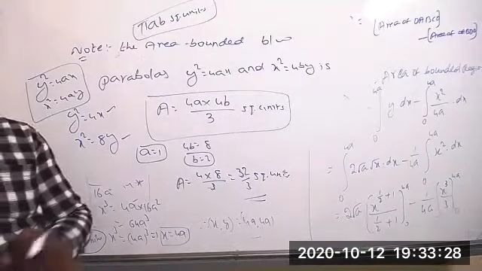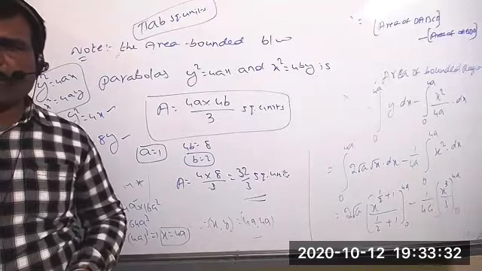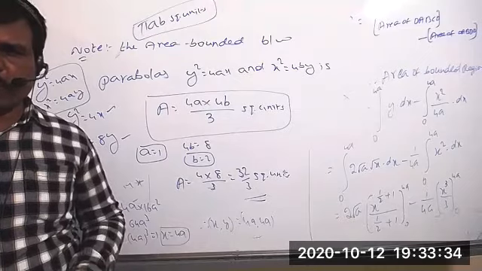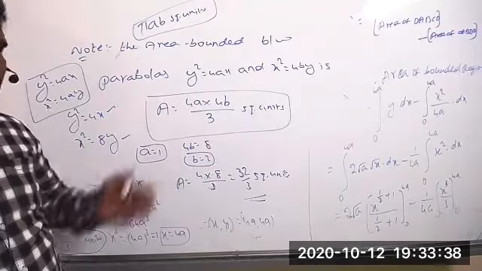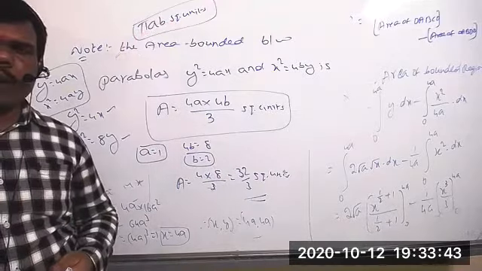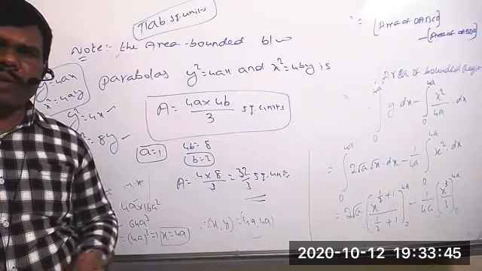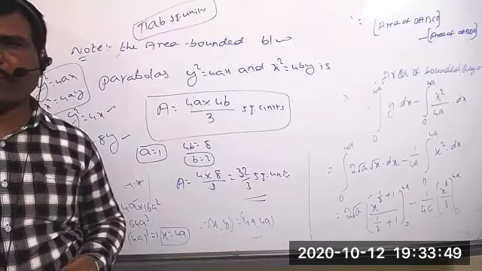But again we are taking the diagram graphically and proving by using integrations. Understood? We can't do that. Only from the subjective point of view we have to write the procedure. But coming to the objective point of view, remember the formula pi AB. And we know very well that A and B we will get based on the parabola equation. Directly we can substitute there.